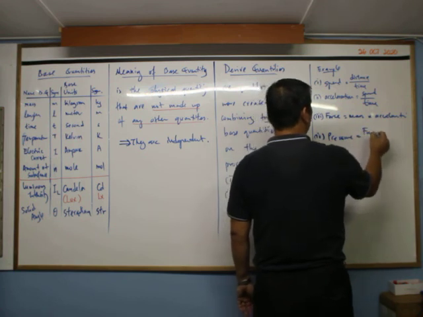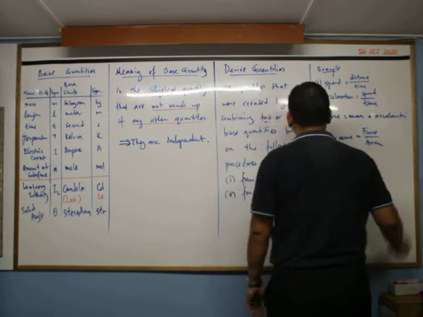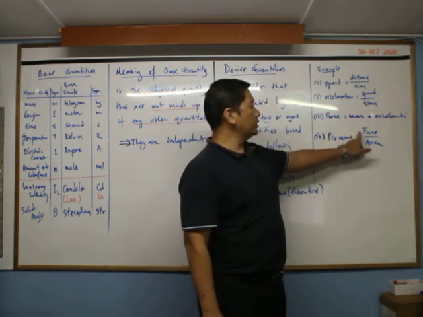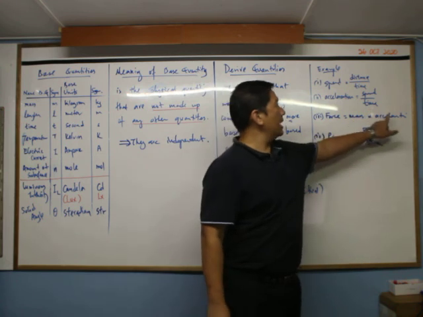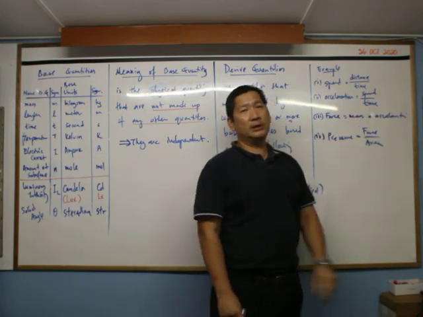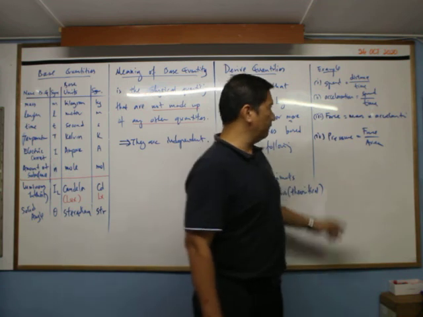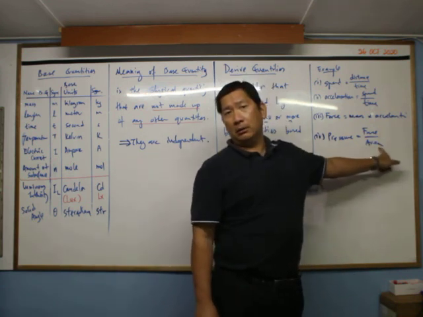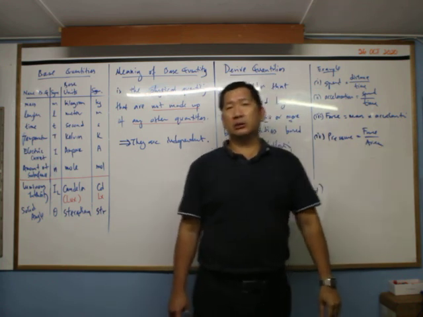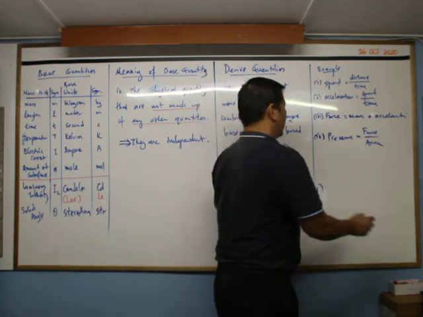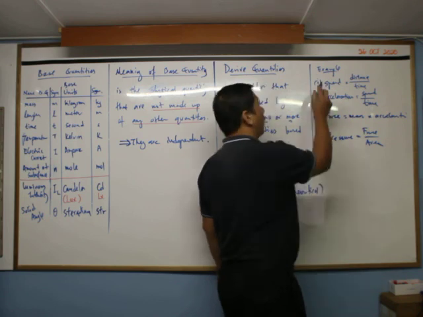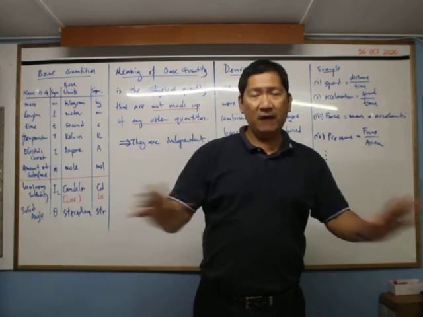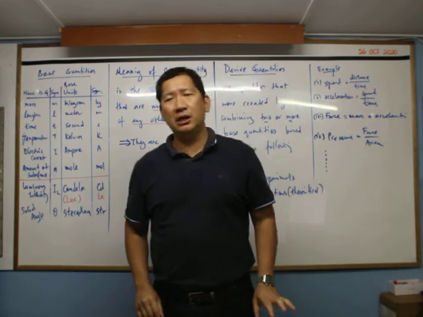Then the last one, we have pressure. Pressure is equal to normal force divided by area. So now we have another new derived quantity. Force, which is made out of mass and acceleration. Acceleration is made out of speed over time, so there are many base quantities involved here. So pressure has the unit of Newton per meter square. Normally you use this one under pressure, hydraulic systems and so on. So there are thousands of examples. You need to know all of them. For every chapter, their units will be in your exam.